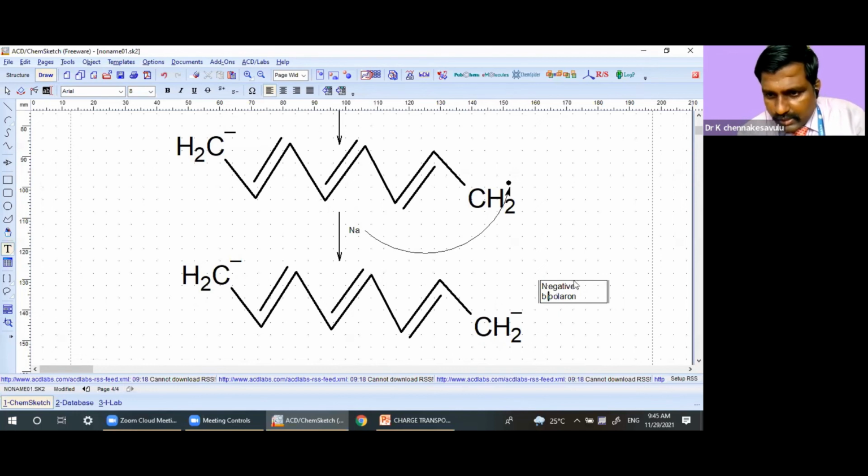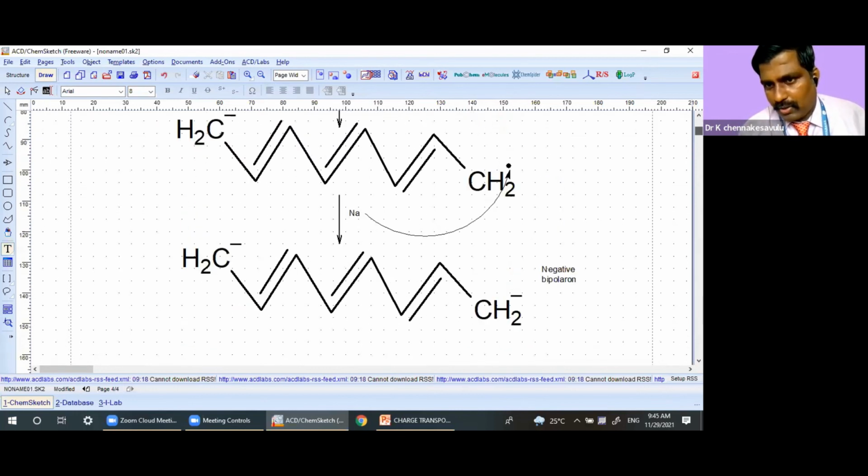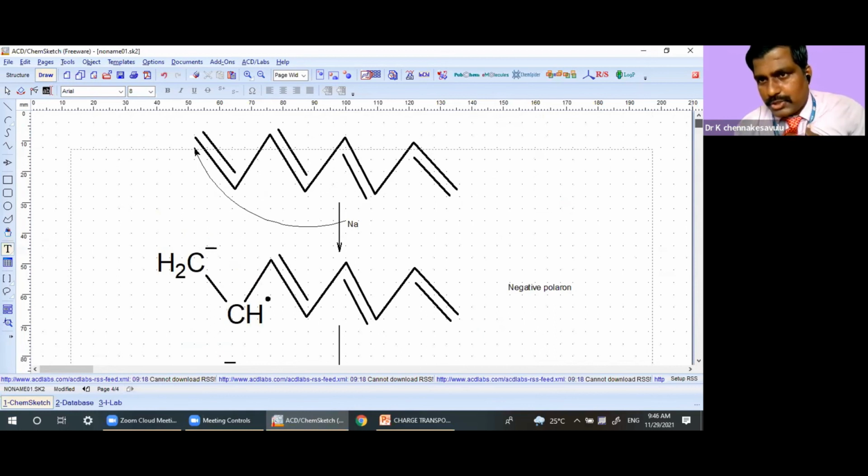It has 2 charges. Okay, see that this is a negative bipolaron formation from the trans-polyacetylene. We have introduced soliton, polaron, positive polaron, negative polaron, neutral soliton, positive soliton, and negative soliton. Now if you are having any doubts, please let me know.